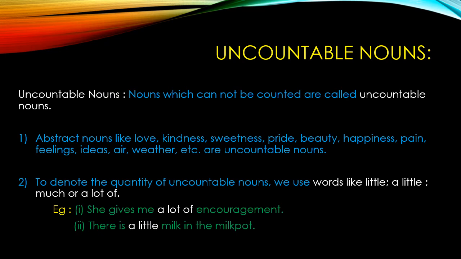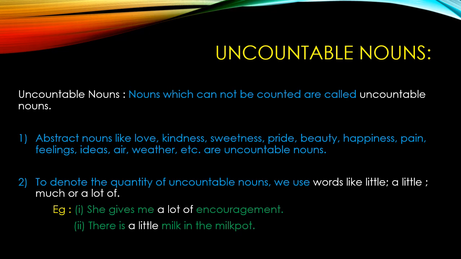Uncountable nouns. Uncountable nouns are nouns which cannot be counted. Abstract nouns like love, kindness, sweetness, pride, beauty, happiness, pain, feelings, ideas, air, weather, etc. are uncountable nouns. To denote the quantity of uncountable nouns, we use words like little, a little, much, or a lot of.